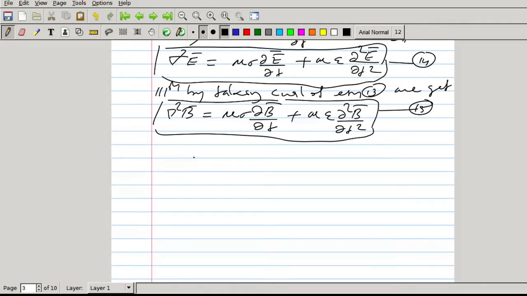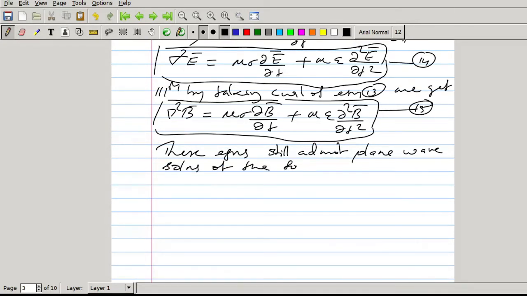So these equations still admit plane wave solutions of the form: E of z,t equal to E0 e raised to i kz minus omega t,